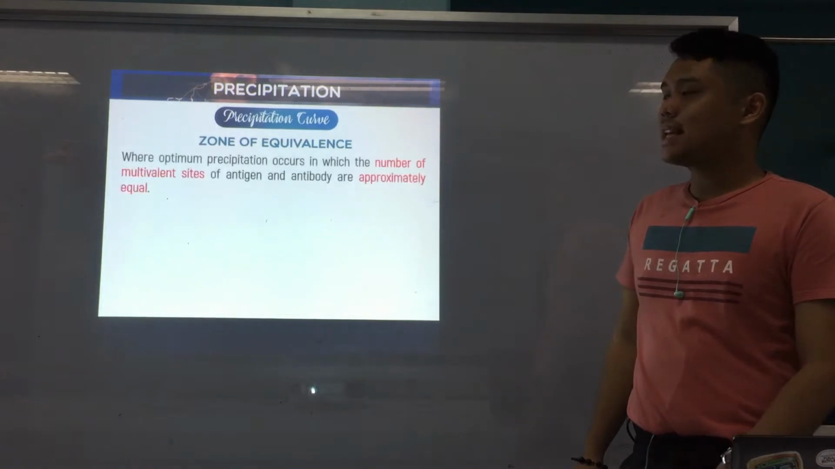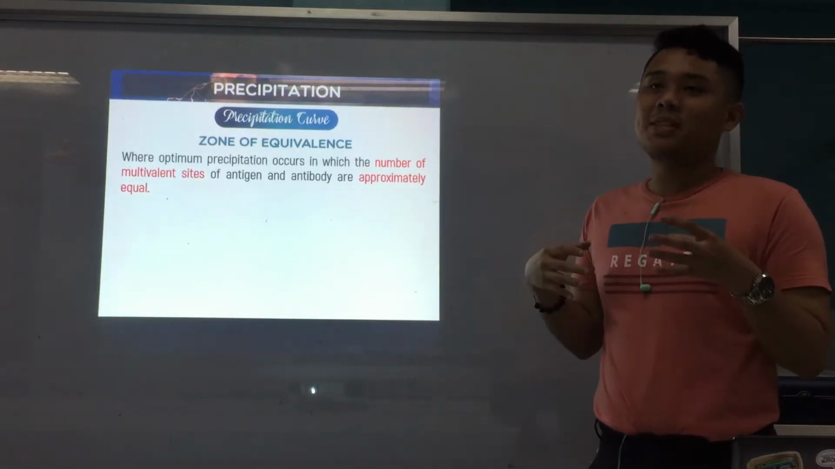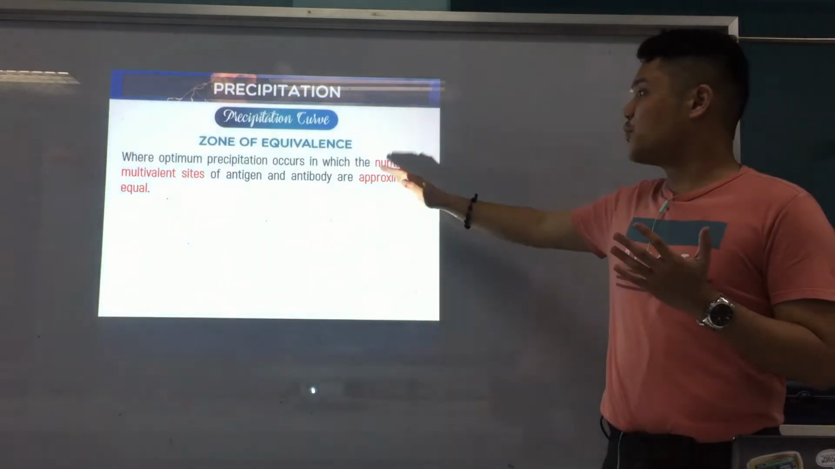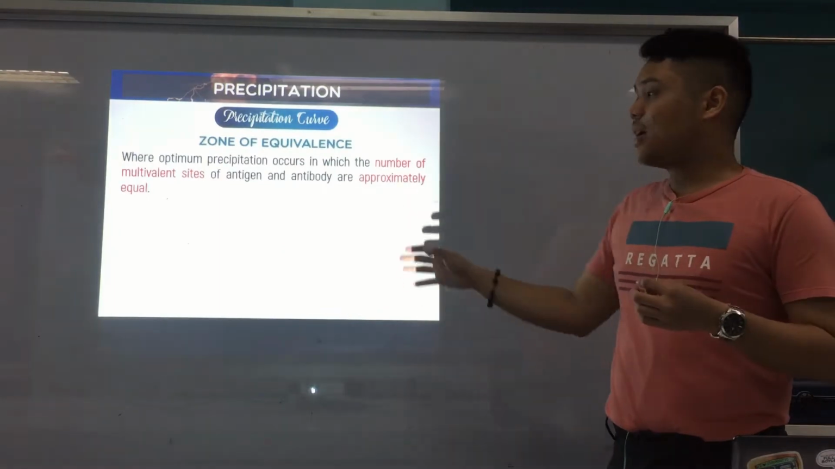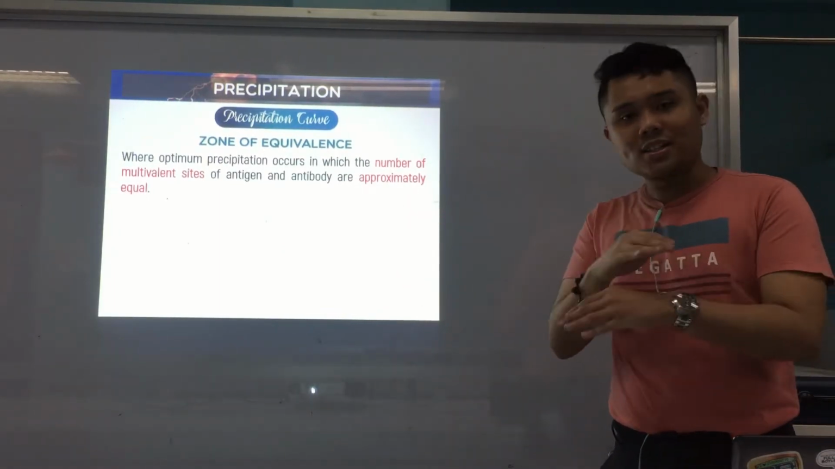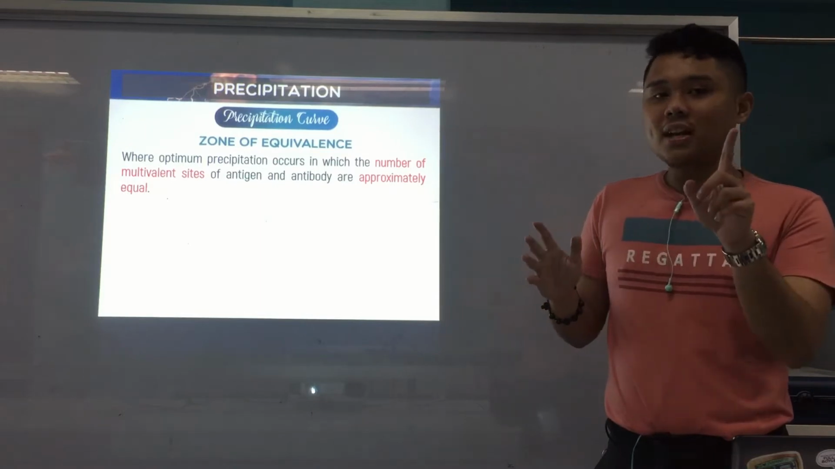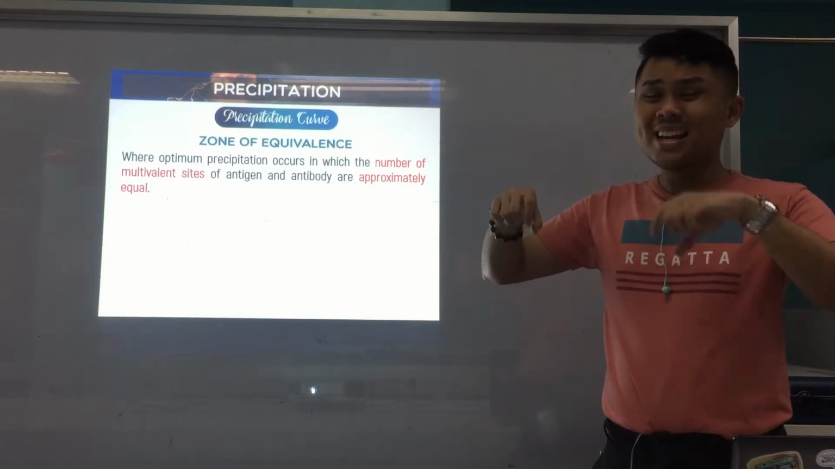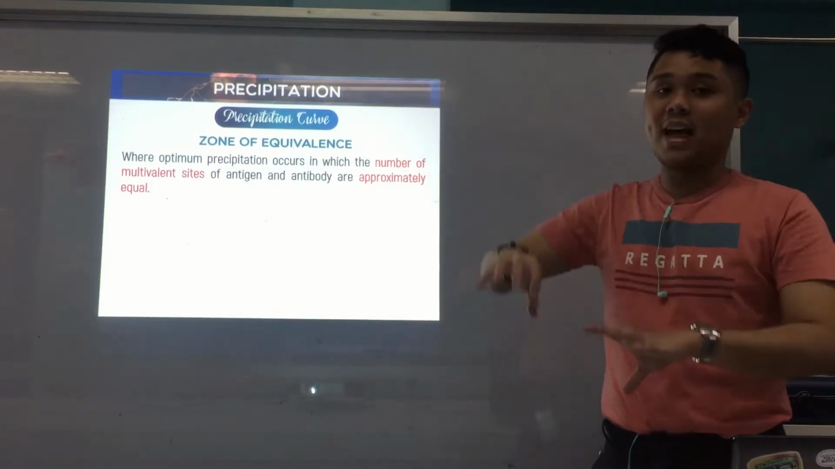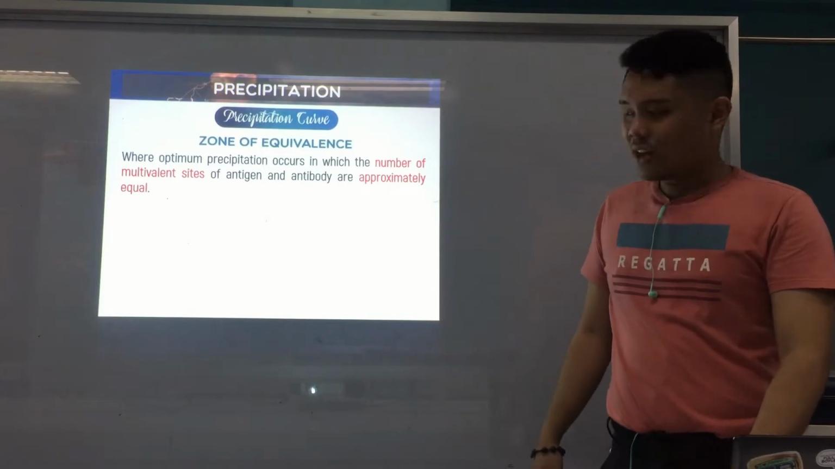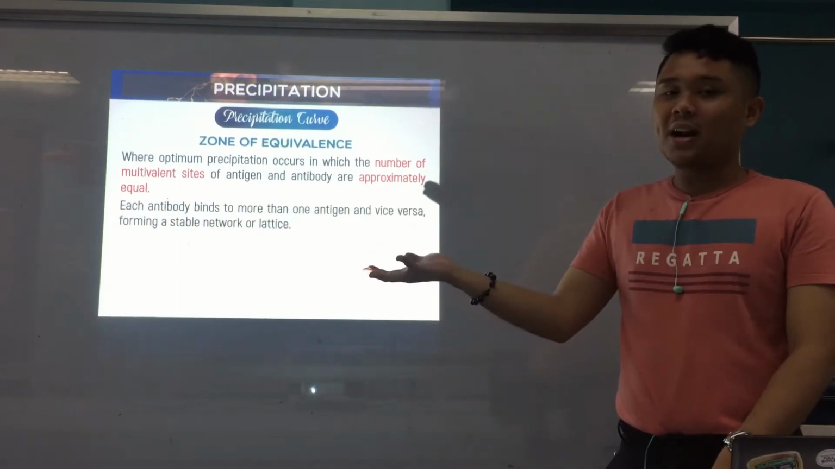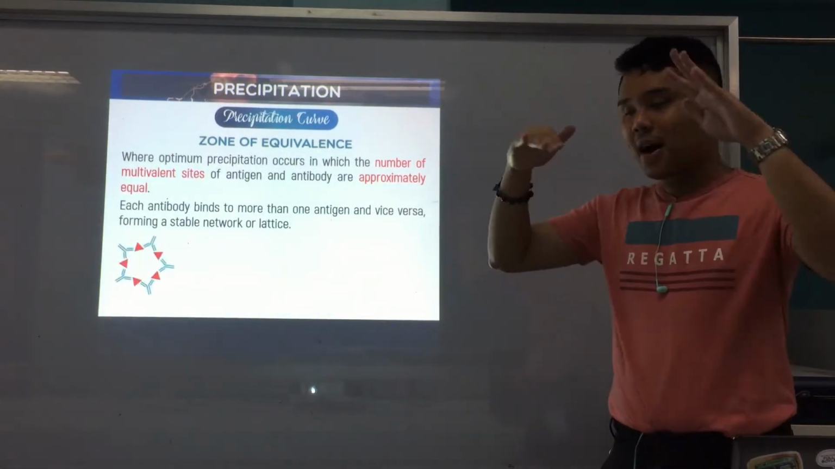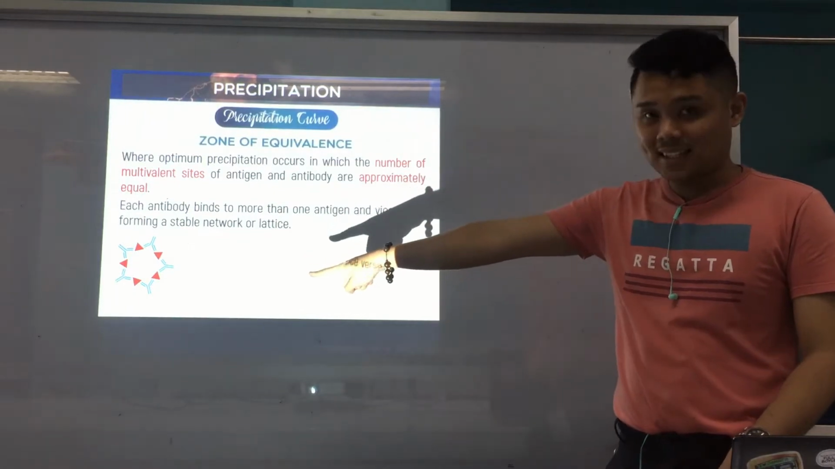First is of course the zone of equivalence. This is where optimum precipitation occurs. When you say optimum precipitation, this is the maximum precipitation that happens, because again, this is where the number of multivalent sites of antigen and antibody are approximately equal. Alright? And because they are equal, each antigen has an antibody to bind, or rather the sites of the antibody are filled equally by the sites of the antigen. Alright? So therefore, each antibody binds to more than one antigen, because again, they are multivalent, and vice versa. And they now combine to form a stable network lattice.